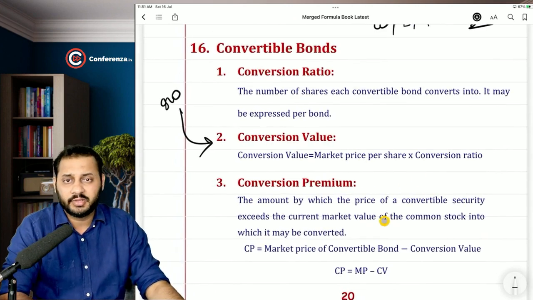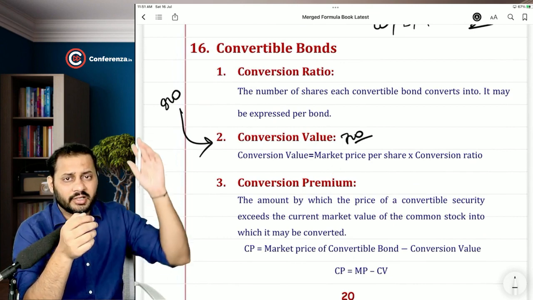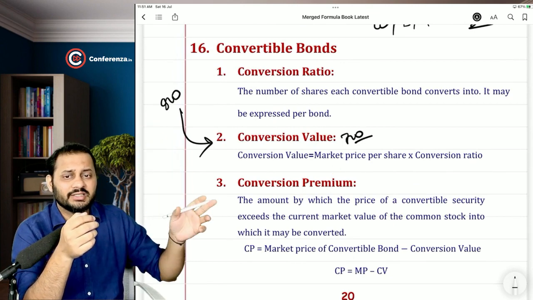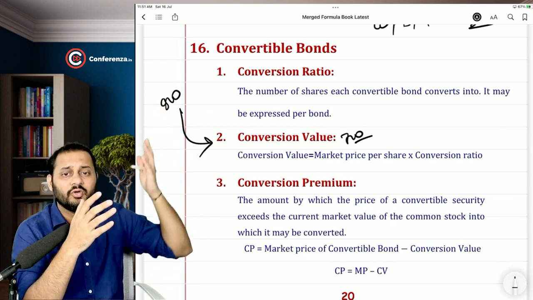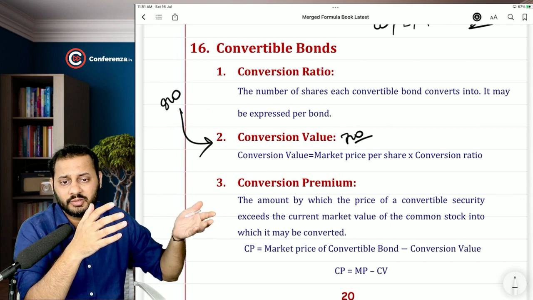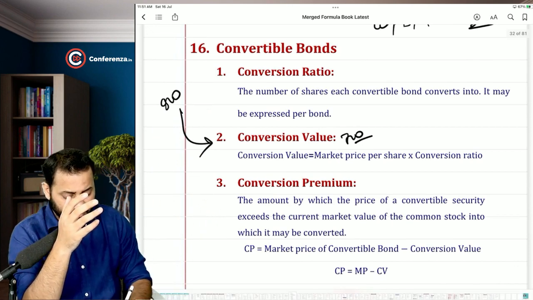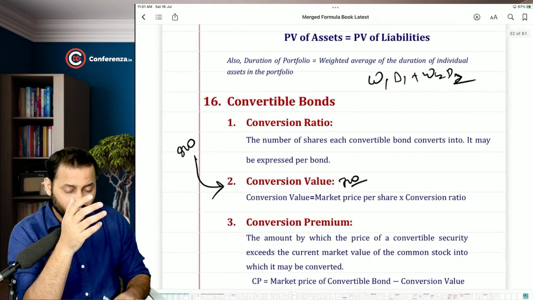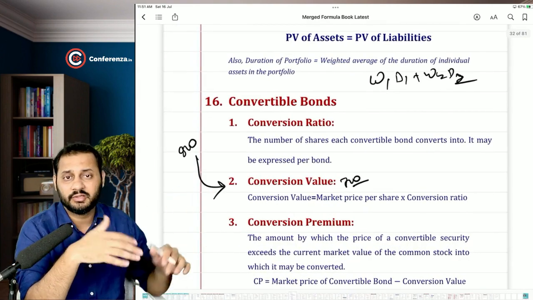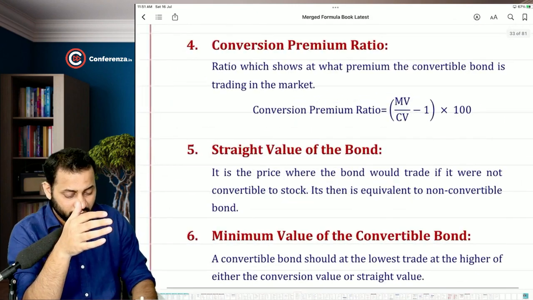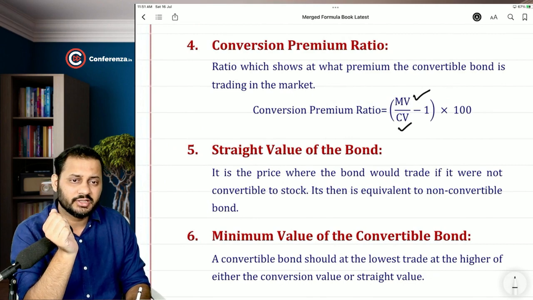Then comes the conversion premium. Conversion premium is very simple. If the conversion value is 700 rupees and the market price of the bond is 900 rupees, then instead of buying the equity share, if we are buying the bond, we are paying 200 rupees extra. 900 minus 700 is 200, the premium that we are paying. So 200 divided by 700 will be the ratio. So the conversion premium ratio is the market value of the bond divided by the conversion value minus 1.